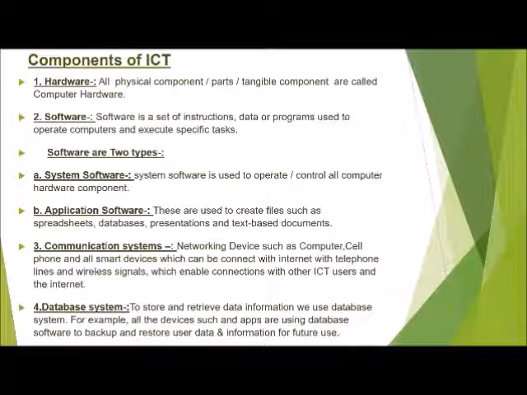Database systems are used to store data and information that we use. For example, all the devices that use database softwares to backup and restore user data and information for future use. All these come under the category of database systems.